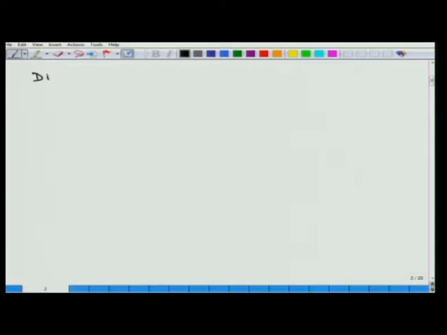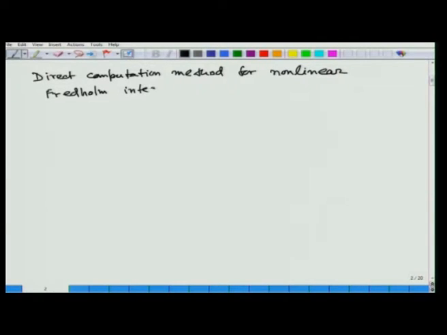So, we are going to discuss the direct computation method for the nonlinear Fredholm integral equation.